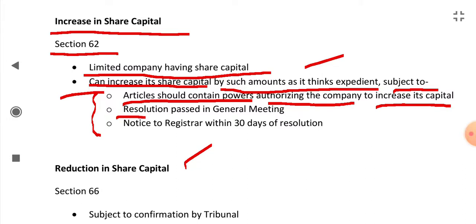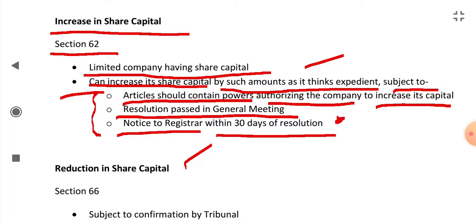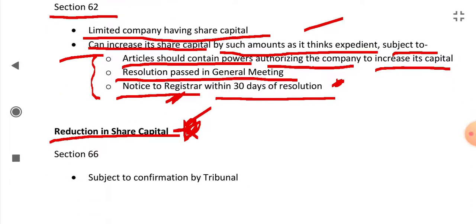The resolution should be passed in the general meeting to increase the share capital, okay. And the notice about the resolution should be given to the registrar within 30 days of resolution, okay. Notice about the resolution should be given to the registrar, then we are increasing the share capital. Next is reduction in share capital. This is a most important topic, it most often comes in exams.